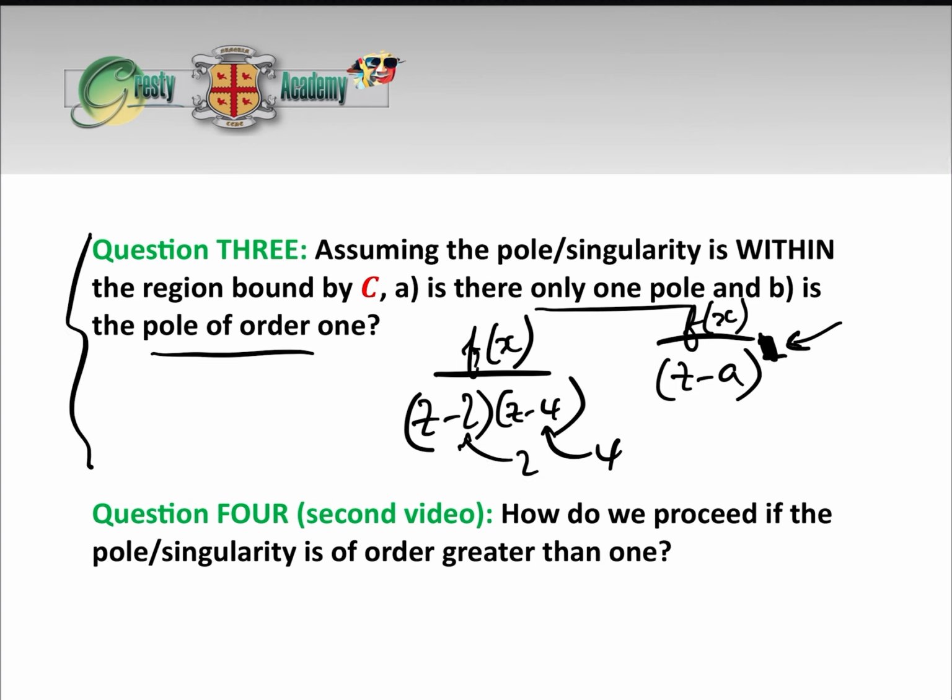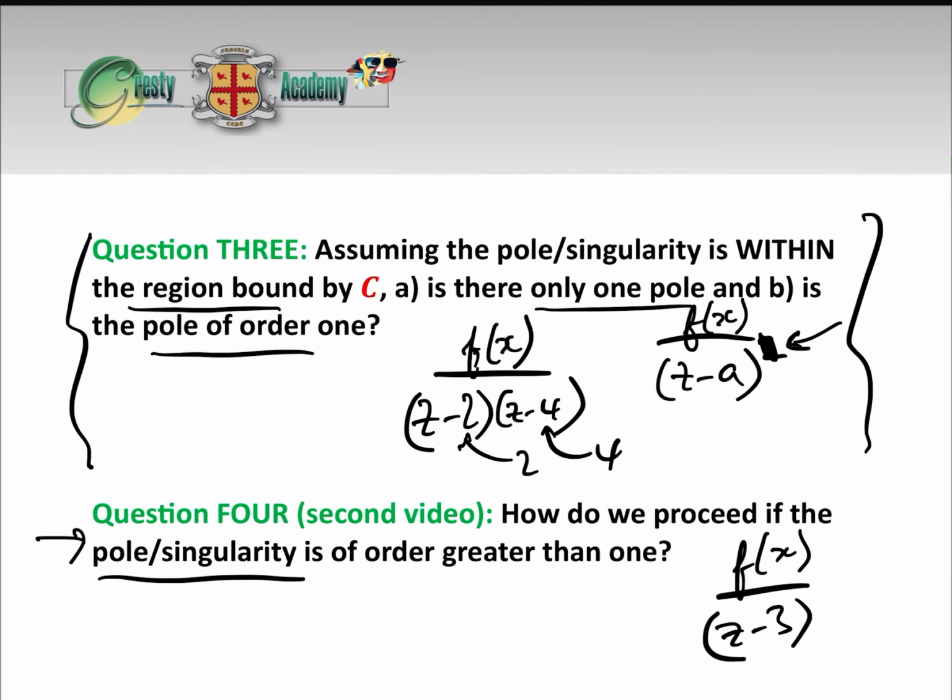So question 3, which is the question type we're going to be dealing with today in part 1 of this 3-part video series, is when there is a pole, it is within the region, there's only one pole, and it's a pole of order 1, which actually is the most common type of question. Now question 4, which we'll do in the next video, so I'll just give you a quick preview. That is, how do we proceed if the pole singularity is of order greater than 1, i.e. if it's f of z over (z minus 3) squared or whatever. We'll do that in the next video.